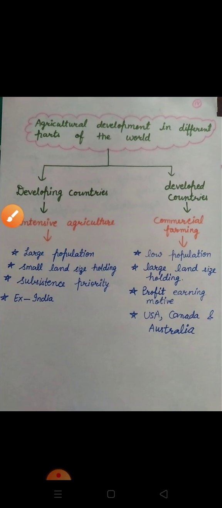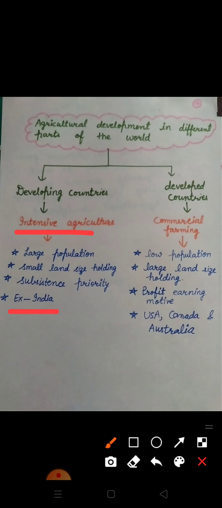Agricultural development in different parts of the world. We can see there is a difference between the developing and developed countries. In the developing countries, for example India, intensive agriculture is done by the farmers. Intensive agriculture means the land is limited but farmers produce as much food as possible. And in developing countries there is a large population, small land holding, and subsistence priority.